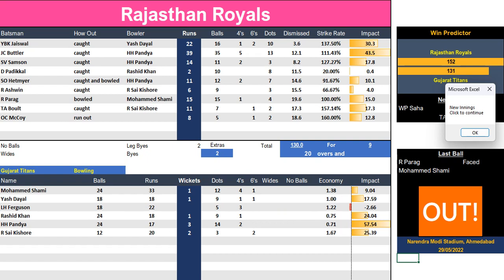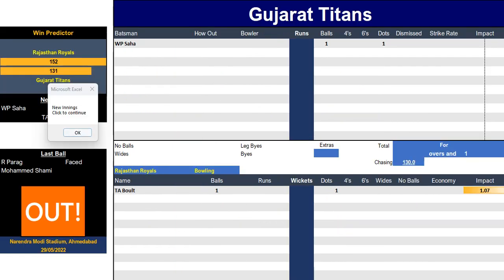Bear with me a second, and when we come back, the win predictor will be on the other side of the screen. Okay, we're back. Win predictor on the other side of the screen. New innings, click to continue.